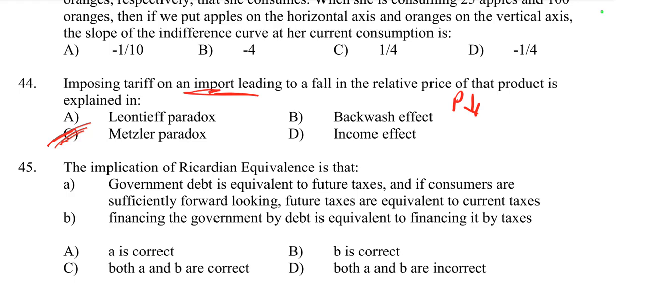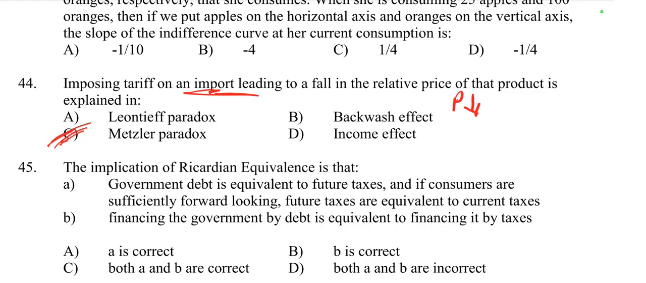How does it fall? In a typical scenario, imposing a tariff increases the domestic price of the imported goods because the tariff acts as an added cost. However, Metzler's paradox occurs when the tariff causes such a significant improvement in the country's terms of trade. Improving the terms of trade means the ratio of export price to import price increases, so the world price of the imported goods drops by more than the tariff itself. As a result, the domestic price of the imported goods can decrease even with the tariff in place.